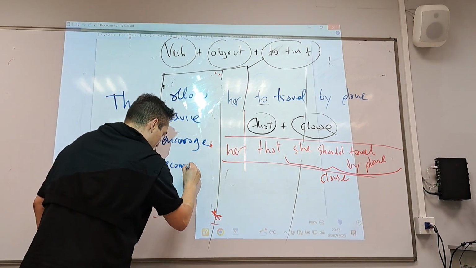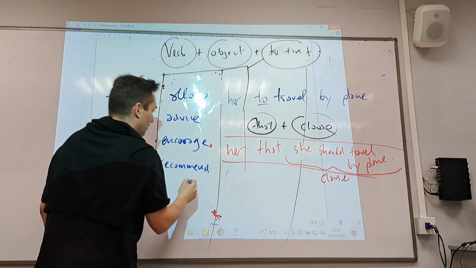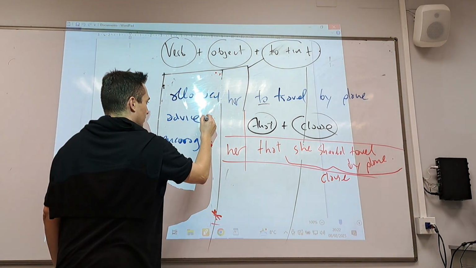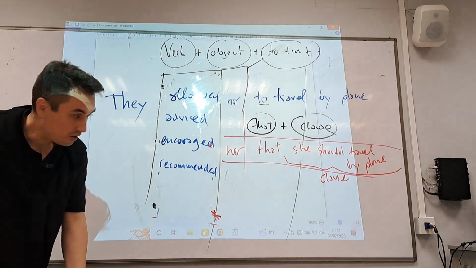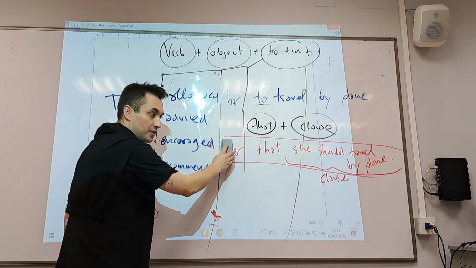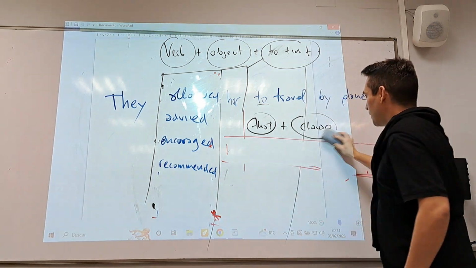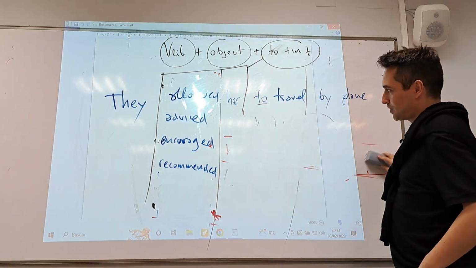These ones, in the past: allowed, advised, encouraged, recommended. These ones are also special, not because they can take this structure, but they can take another structure.